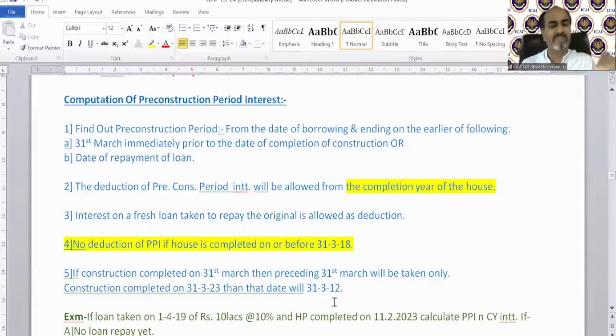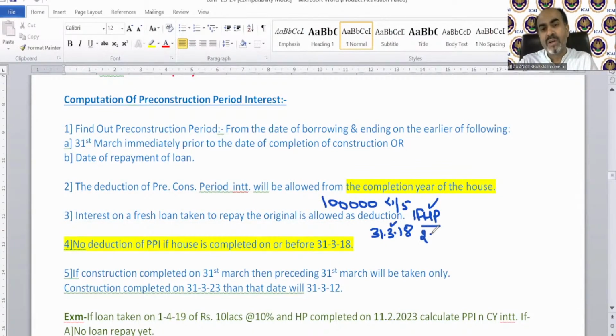So let me tell you, it's a very simple thing. Why is it? Because pre-construction period interest is allowed over 5 years. It's 1/5 of every year. So if your house is completed up to 31st March 18, that means from this year the income from house property provision might have started applicability. Suppose pre-construction period interest is 1 lakh rupees, and the deduction is allowed from the year the house is completed. So 1/5 will be allowed in this year. That means 20,000 must have been claimed in the 31st March 18 provision.